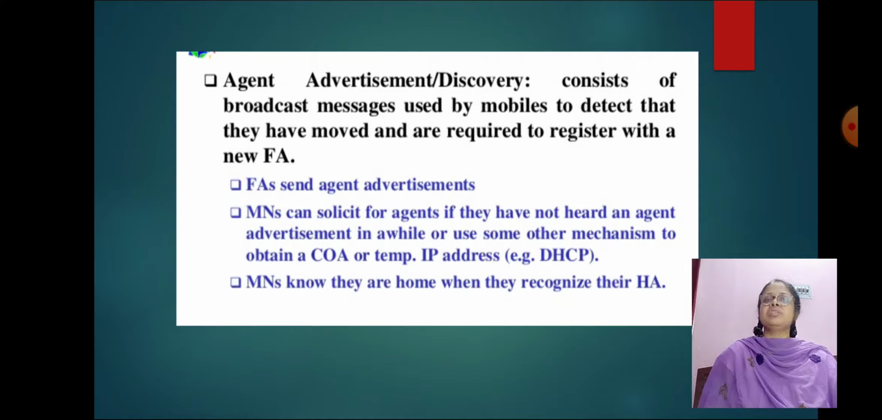Mobile nodes use agent advertisement to determine their current point of attachment to the internet or to an organization's network. An agent advertisement is an Internet Control Message Protocol (ICMP) router advertisement that has been extended to also carry a mobility agent advertisement extension.